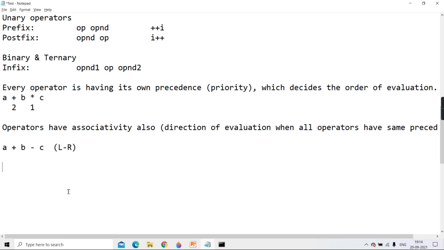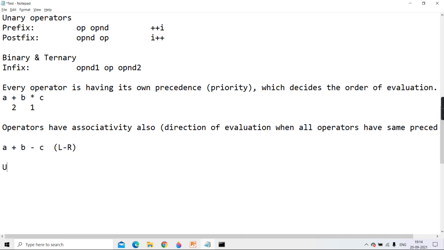See here, there are some operators in Java which have left to right, some have right to left, and some don't have associativity. That is the specialty. In Java, there are some operators which don't have associativity. This is not true in Python. In Python there is no such situation; either they will be L2R or R2L. But in Java, there are some operators which don't have associativity at all. So I'll come to it.